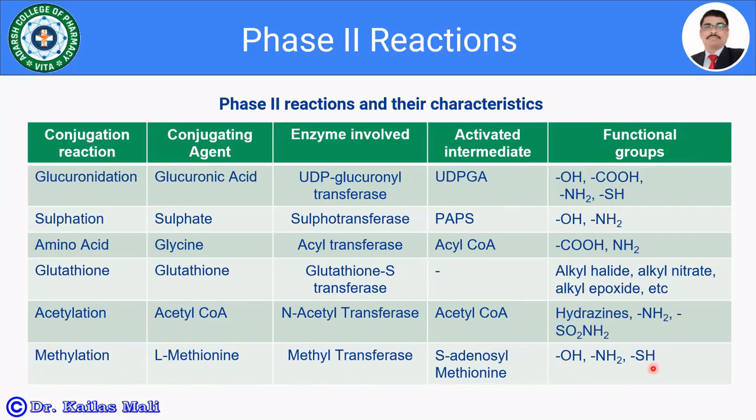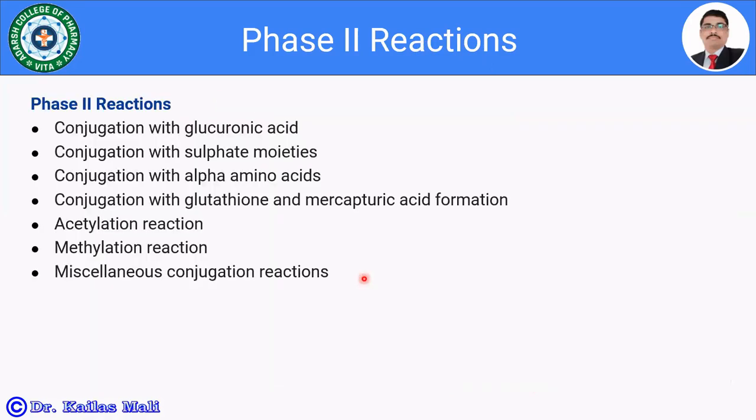Apart from this, there are many other conjugations which are responsible for the phase 2 reactions or metabolism. Furthermore, phase 2 reactions are classified as conjugation with glucuronic acid, conjugation with sulfate moieties, conjugation with alpha amino acids, conjugation with glutathione and mercapturic acid formation, then acetylation reaction, then methylation reaction, and certain miscellaneous conjugation reactions. Let us see the details of each conjugation reaction one by one.